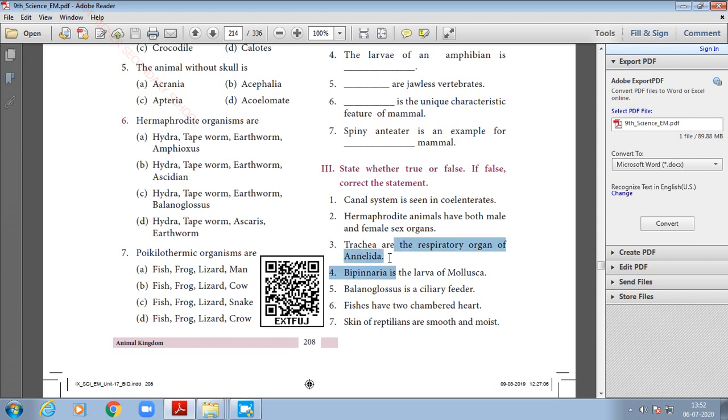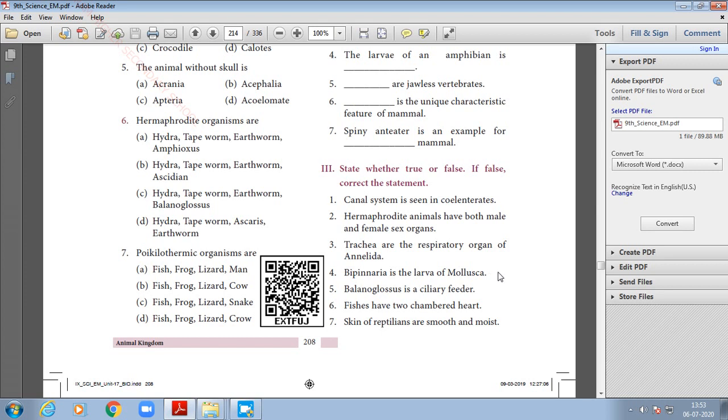Third one, trachea are the respiratory organ of Annelida. Here Annelida is the wrong one, so you have to just underline Annelida. So you can write trachea are the respiratory organ of Arthropoda. Instead of Annelida, you have to write Arthropoda. For spelling, Arthropoda, A-R-T-H-R-O-P-O-D-A.